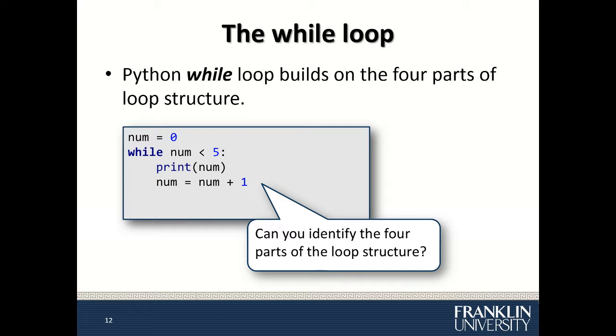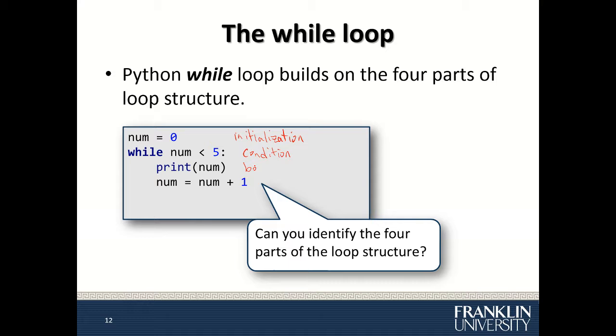The Python while loop is built on the 4 parts of the loop structure. Can you identify the 4 parts of the loop structure here? This is the initialization. Num equals 0 is the initialization. While num is less than 5, this is the condition. So num is 0 initially, 0 is less than 5, yes, then you print num.